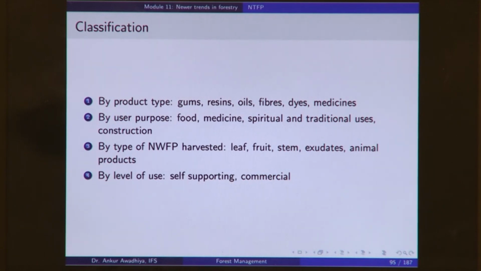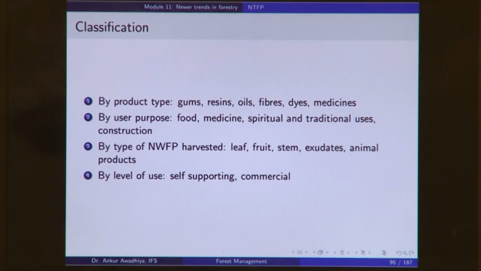Volatile oil includes things such as the essential oils, which give out essence, which give out certain smells. So, these include things like khus oil or vetiver oil and so on, or citronella oil and so on.